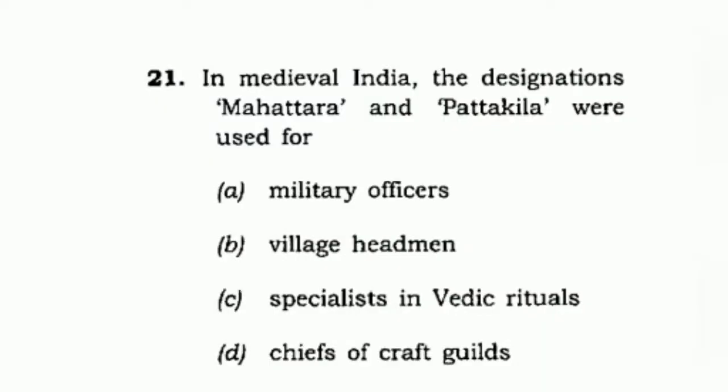This video's first question is: in medieval India, the designations Mahattara and Pattakilla were used for military officers, village headmen, specialists in Vedic rituals, and chiefs of craft guilds. Well, this question is direct. If you know it, you know it. If you don't know it, you don't know it. There are no tricks. You can only avoid C because Vedic rituals and medieval India don't go together. But yes, it's a direct question, and the UPSC answer is B. That is, Mahattara and Pattakilla were used for village headmen. These were the designations. Then we move on to the next question.